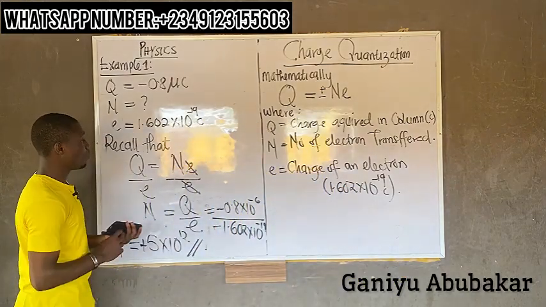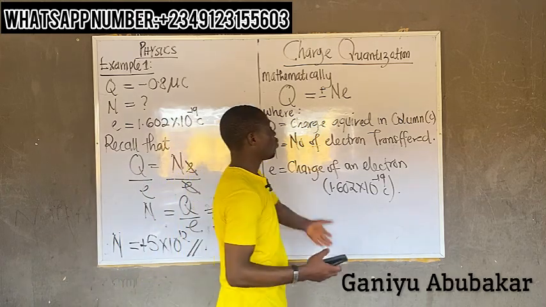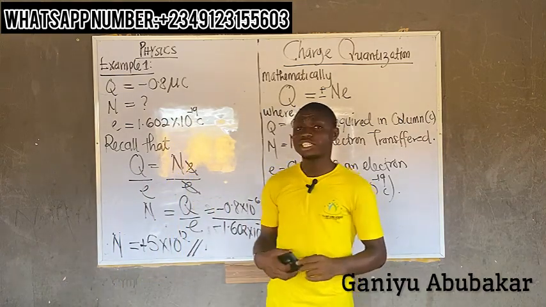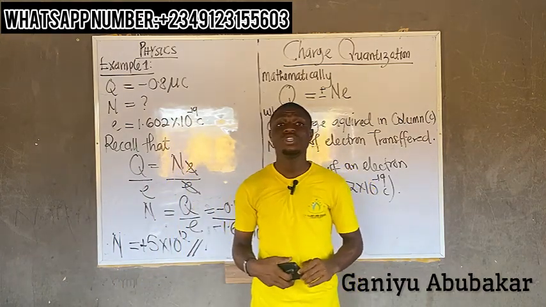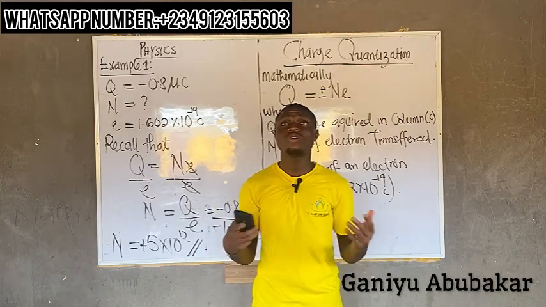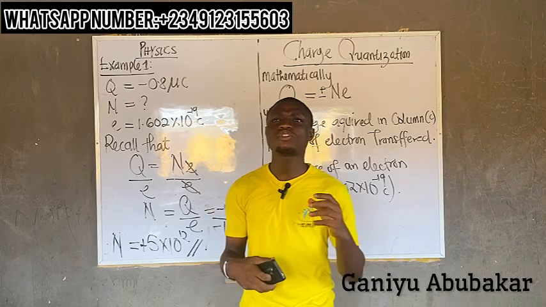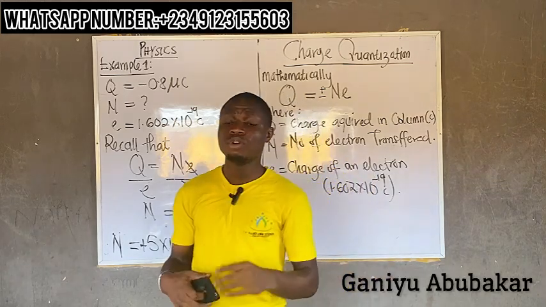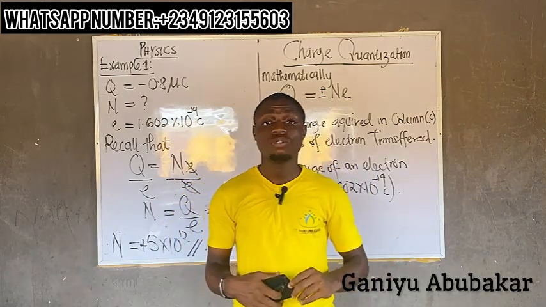This is how you solve problems involving charge quantization. So next class, we'll look at the second law of electrostatics, called Coulomb's law of electrostatics. We'll look at the vectorial form of writing Coulomb's law in the next class.